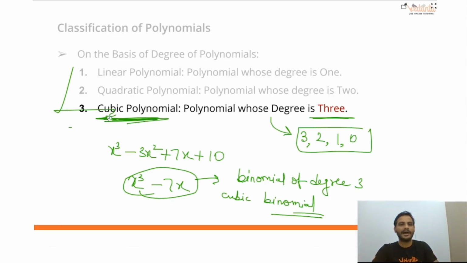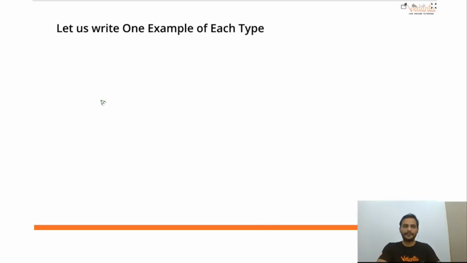Got it? These three. After that, if the degree is 4, we don't call it biquadratic or like that. We will simply say polynomial of degree 4. Some people will say biquadratic, but we generally go for degree 4. Got it? So this is what we need to remember, these three things. Now, I think we have already written one example of each type, correct?